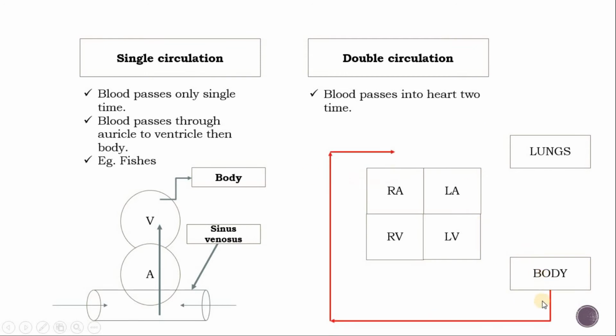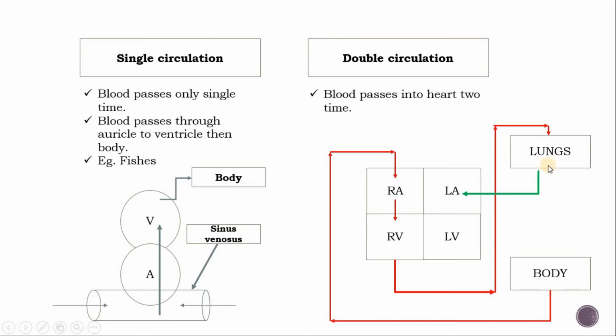From the body, all the deoxygenated blood is carried by the superior and inferior vena cava to the right auricle. From the right auricle, through the tricuspid valve, it pours into the right ventricle. From the right ventricle, all the deoxygenated blood, with the help of the pulmonary aorta guarded by a semilunar valve, pours into the lungs for the purification of blood.